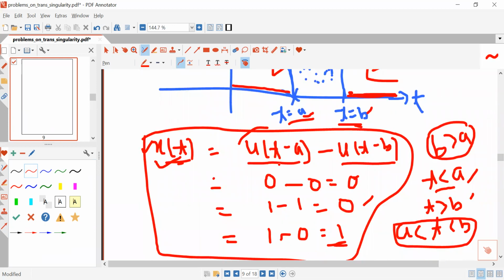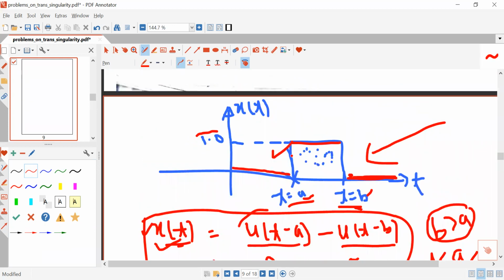So in this way you can say that the equation for this rectangular pulse can be u(t minus a) minus u(t minus b). So in this way you are seeing here that a rectangular pulse can be generated with the use of unit step. So this is very important.